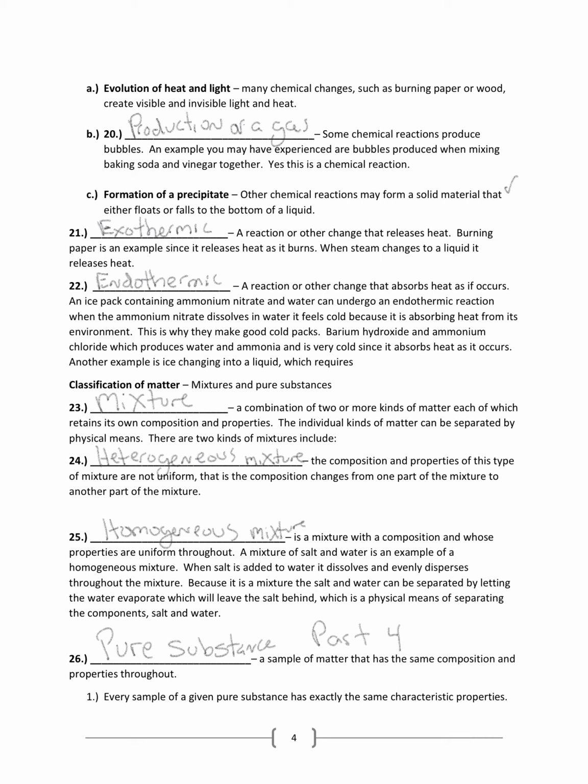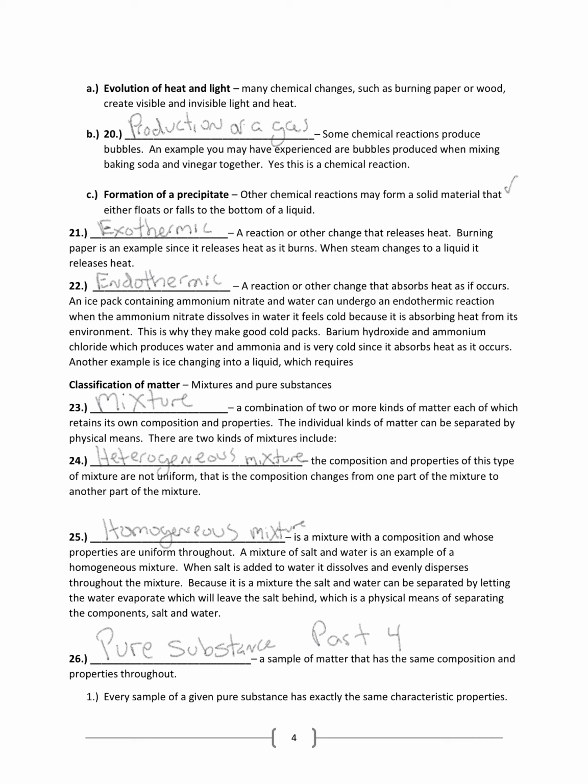A mixture could be a heterogeneous mixture. And this is where it's not the same throughout the mixture. An example I like to use is alphabet soup. Anytime you take a spoonful out of the can or the cup or bowl of soup, it's going to have different letters in it. So that's really showing that the composition is not the same throughout.